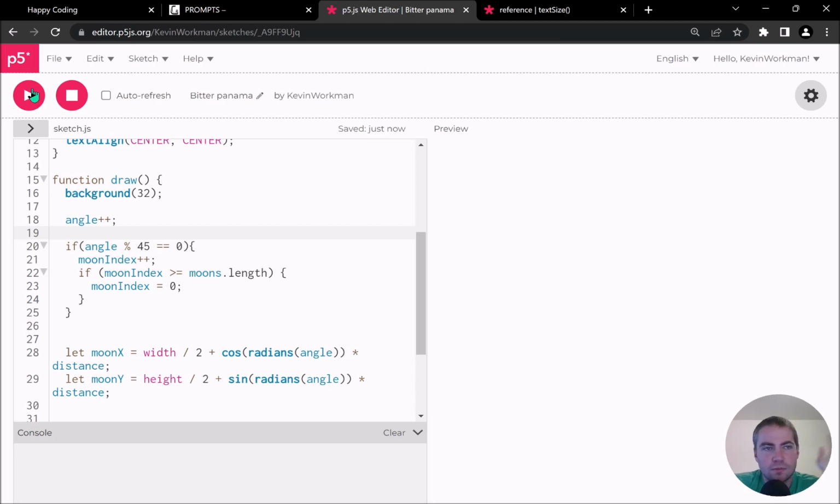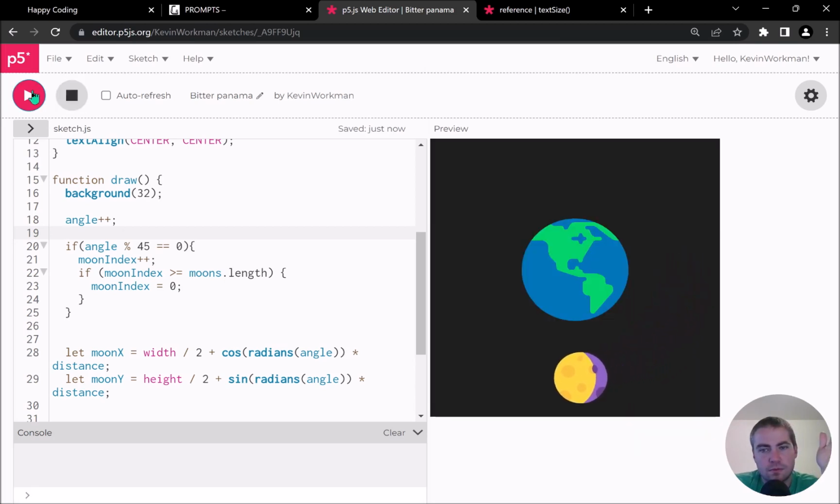Let's see if this works. I think it does. So if I start by paying attention to when the moon is at the rightmost position, it starts out as a full moon, and then it goes through the moon phases, turns into a new moon, and then goes back through the moon phases to get back to a full moon. I think that's right. I think it's going in the right direction.